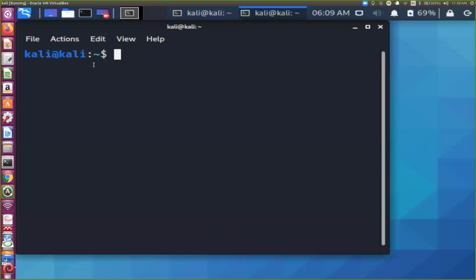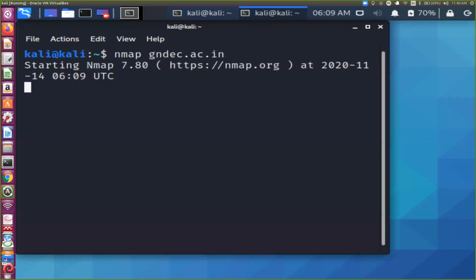Now I want to see what ports are open on the Guru Nanak Dev Engineering College portal website. Here I'm going to use the command nmap simple, without switches, without any other additional options. Sir, is this visible to all of you?